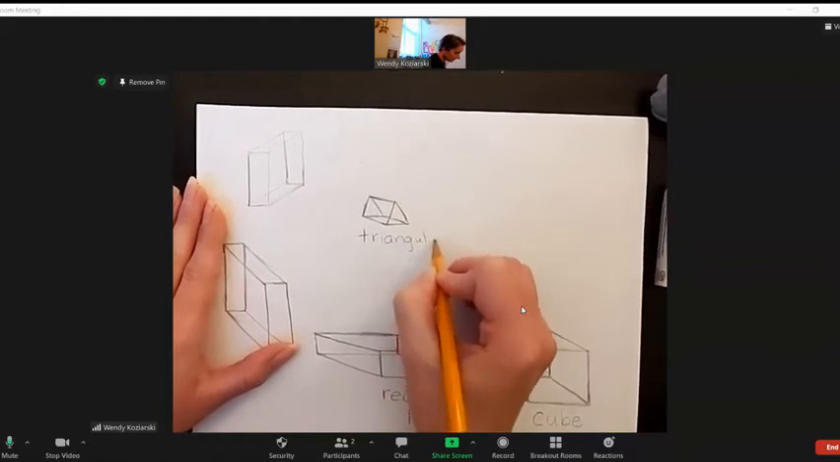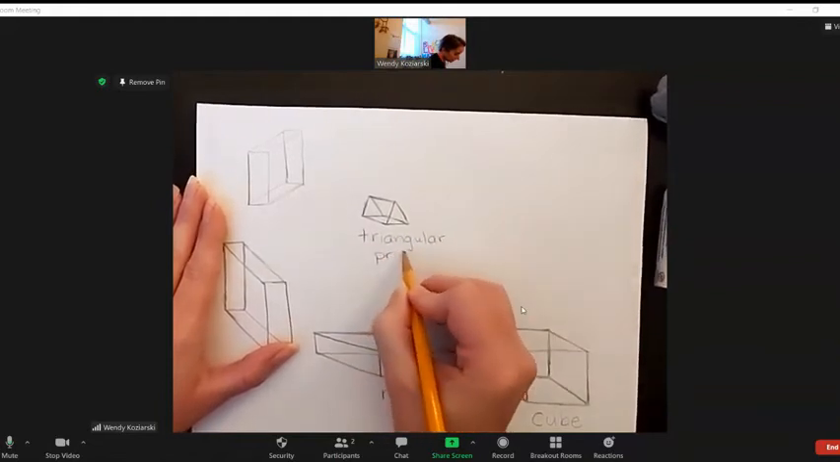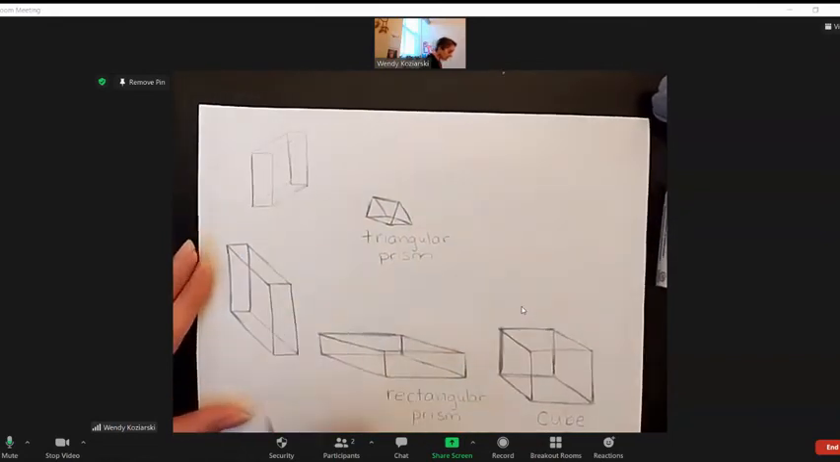All right, that is a triangular prism. Oh, and I forgot to label these two, didn't I?